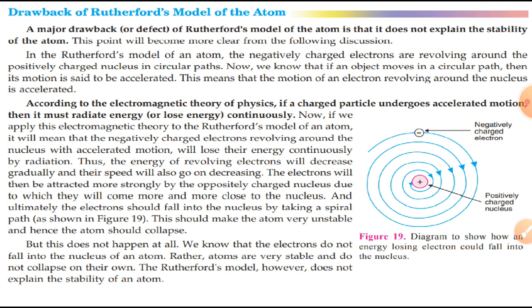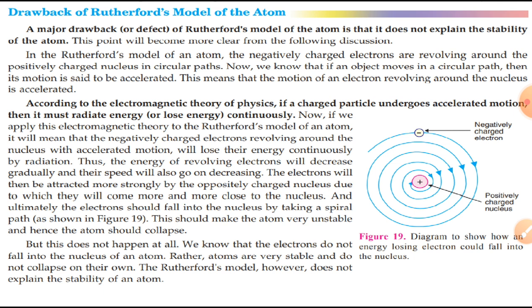Students, Rutherford's model explains the structure of atom in a very simple way, but it suffers from a drawback. An electron revolving around the nucleus gets accelerated toward the nucleus, and an accelerating charged particle must emit radiation and lose energy. Thus, the electron in the atom must continuously emit radiation and lose energy, and because of loss of energy, the electron would slow down and will not be able to withstand the attraction of the nucleus. As a result, the electron should follow a spiral path, and ultimately it should fall into the nucleus.